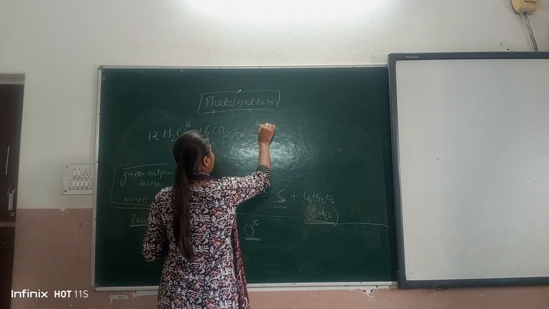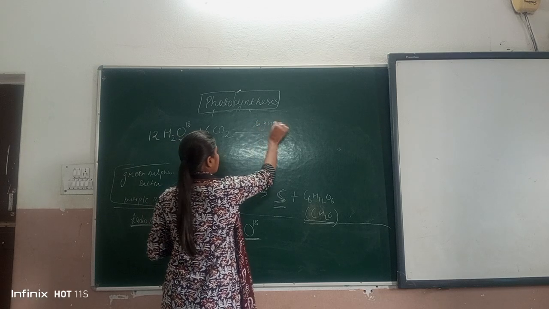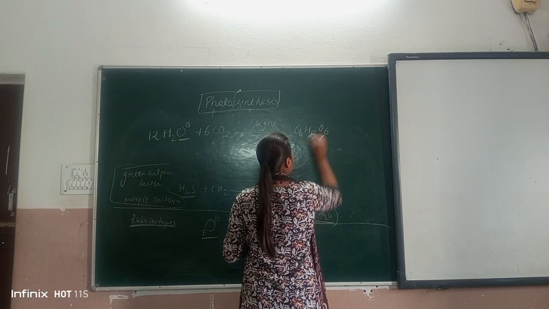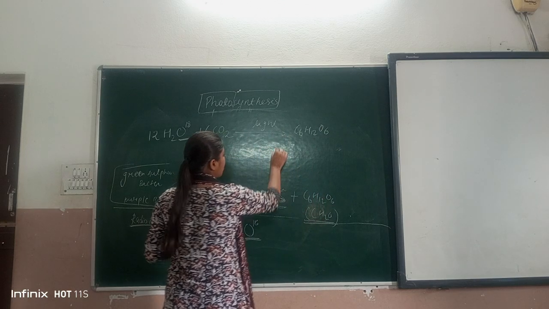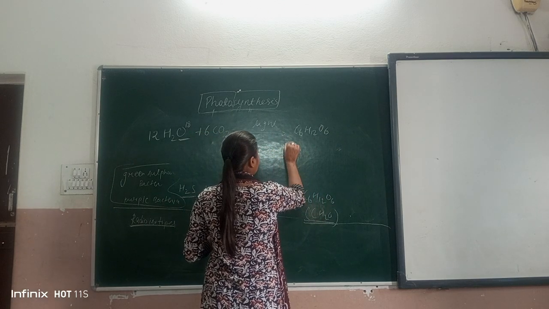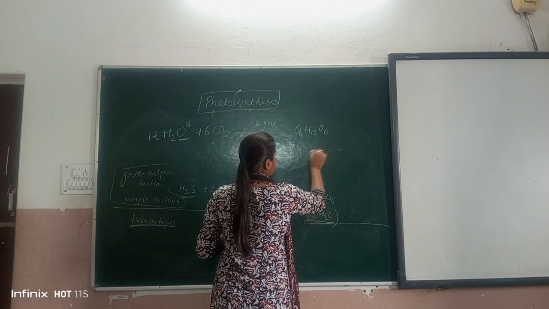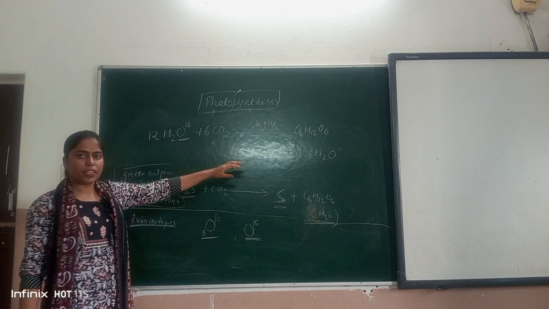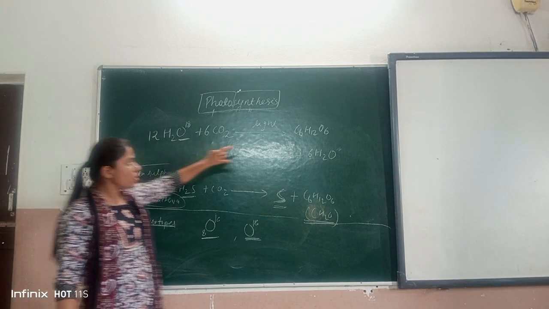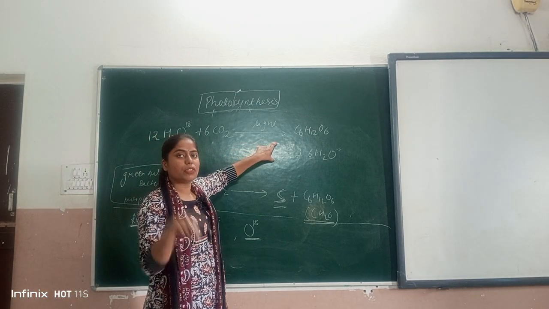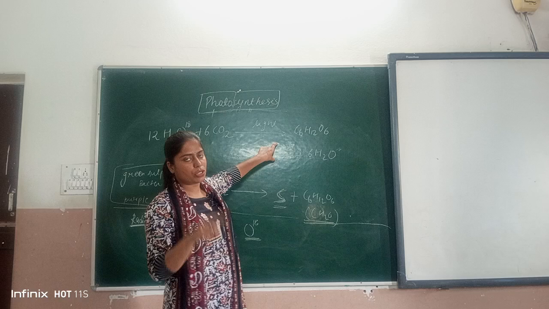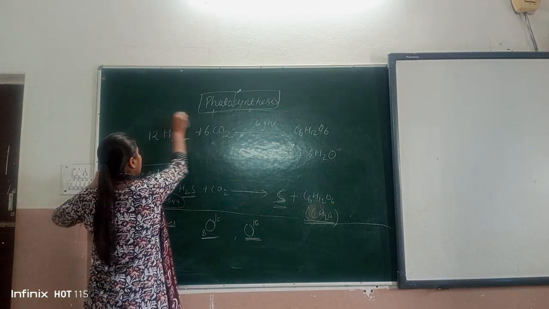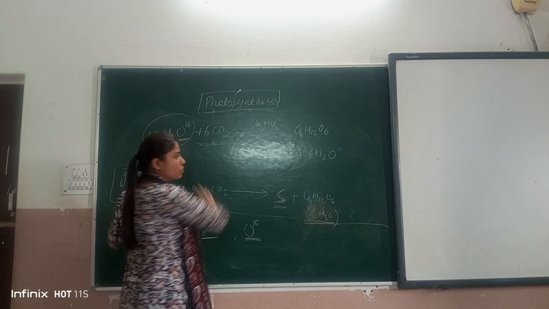in the presence of light, C6H12O6 will form, glucose, plus 6O2 plus 6H2. It was proven by this experiment, it was proven that the oxygen which is evolved during the photosynthesis, released during the photosynthesis, will come from the H2O, not from the CO2.